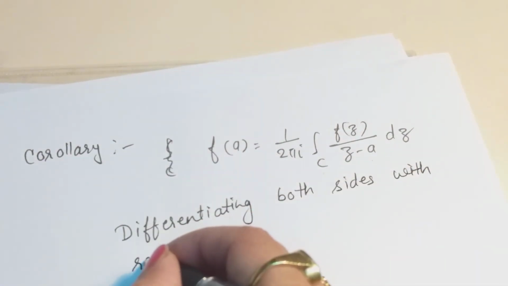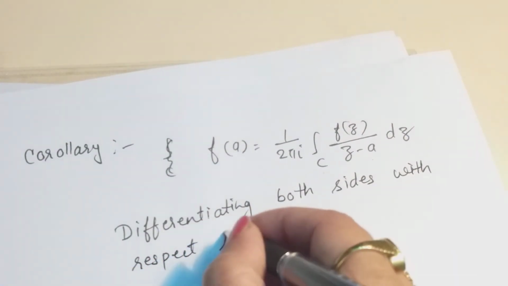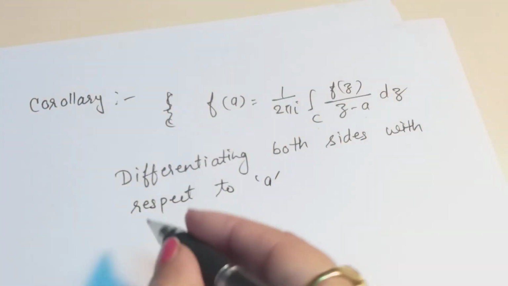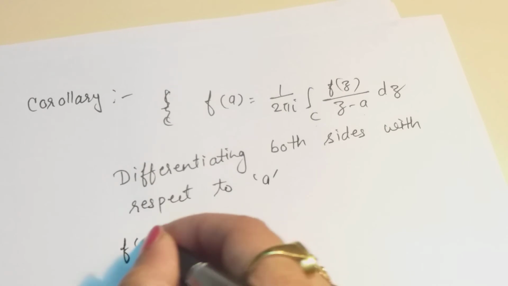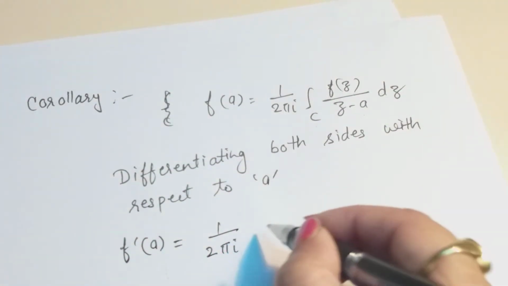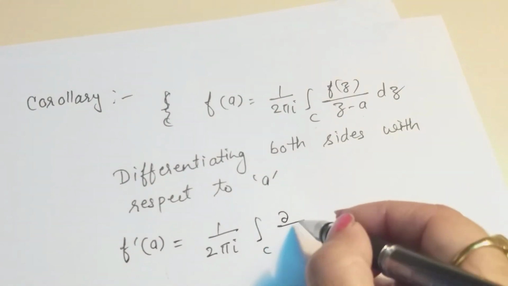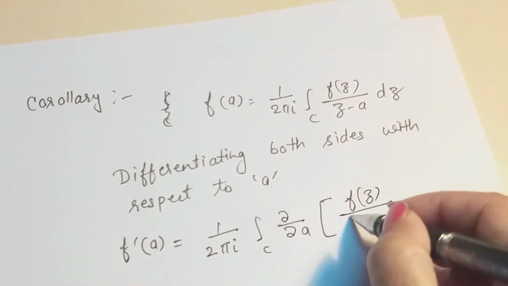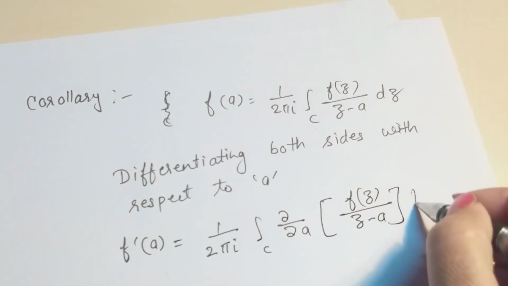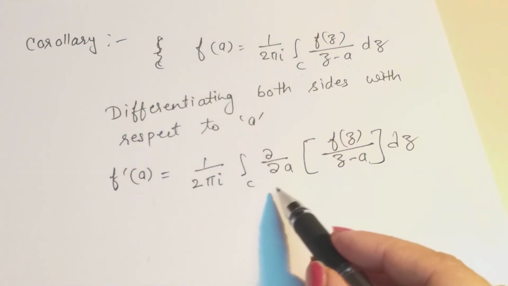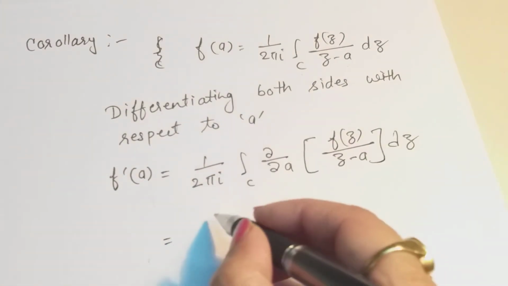Then we'll get f dash a is equal to 1 by 2 pi iota integral over C of del by del a of f of z divided by z minus a dz. Differentiation under the integral sign.